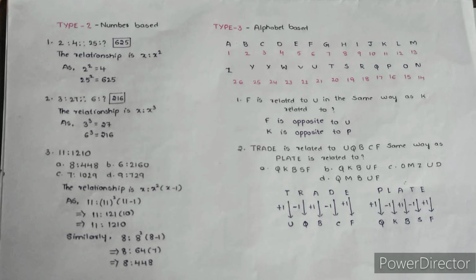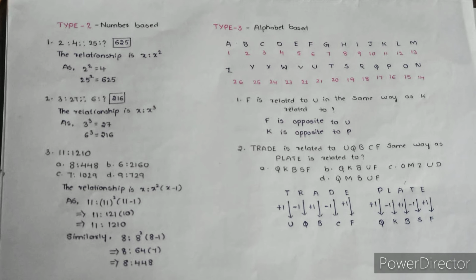So for T they have given U, right? So after T they have added 1 and they have written U. That is, the number of T is 20, right? The numbering that we have given for T is 20, and if we add 1 to T, then you get 21, which is nothing but U, right? So that is the relation between T and U. And for R, the numbering is 18, and if you minus 1 from 18, you get Q. So here you have to minus 1.